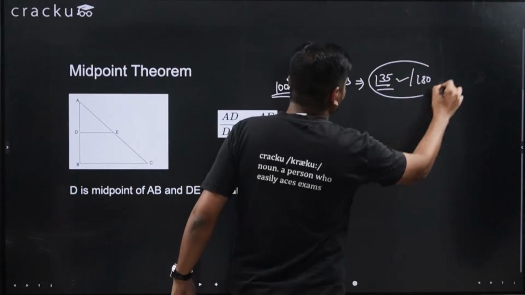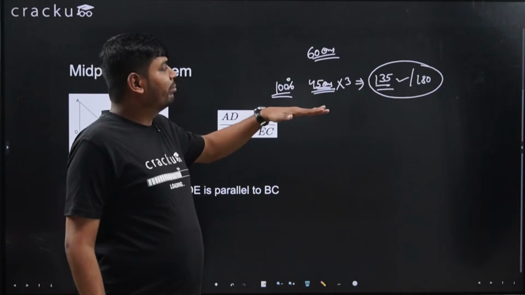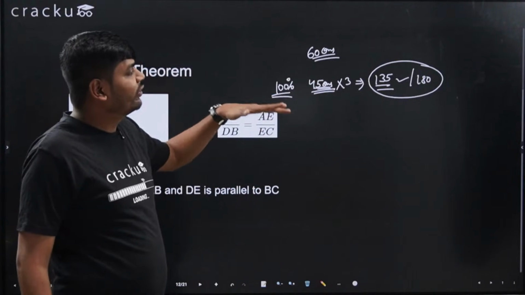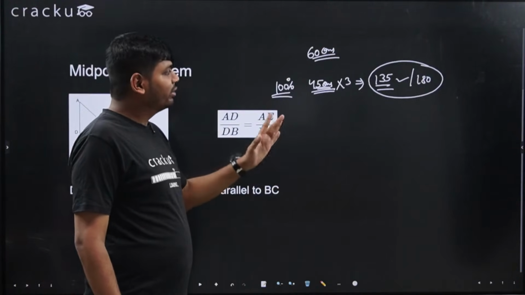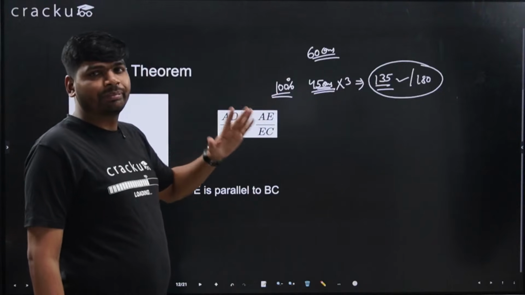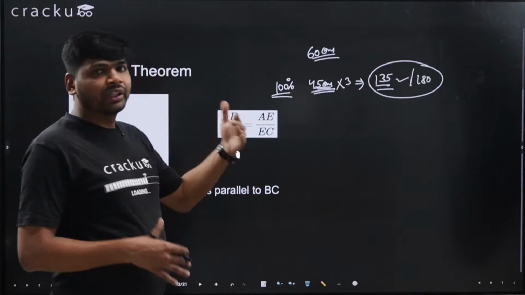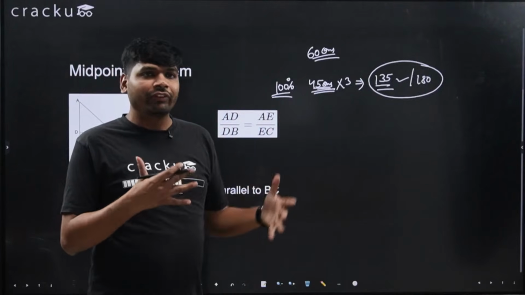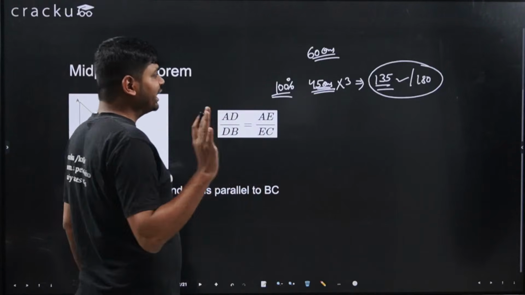This is really a good score. I think this will be the best scenario, that you are scoring above 130, 135. If the paper is very easy, then it can go up, but I don't think the paper will be that easy. The paper will be moderately difficult. You will be able to attempt some questions, you will fight for some questions. So there will be some difficulty in the examination.